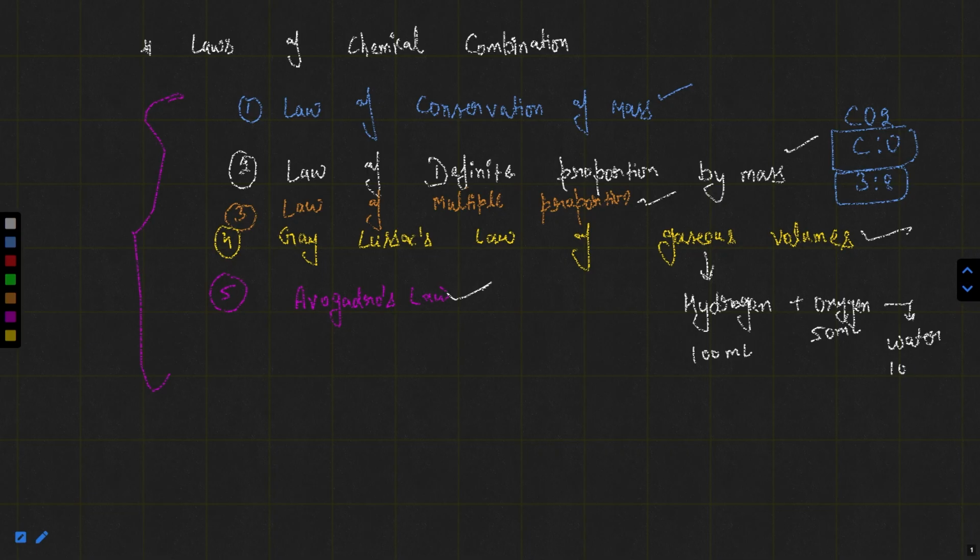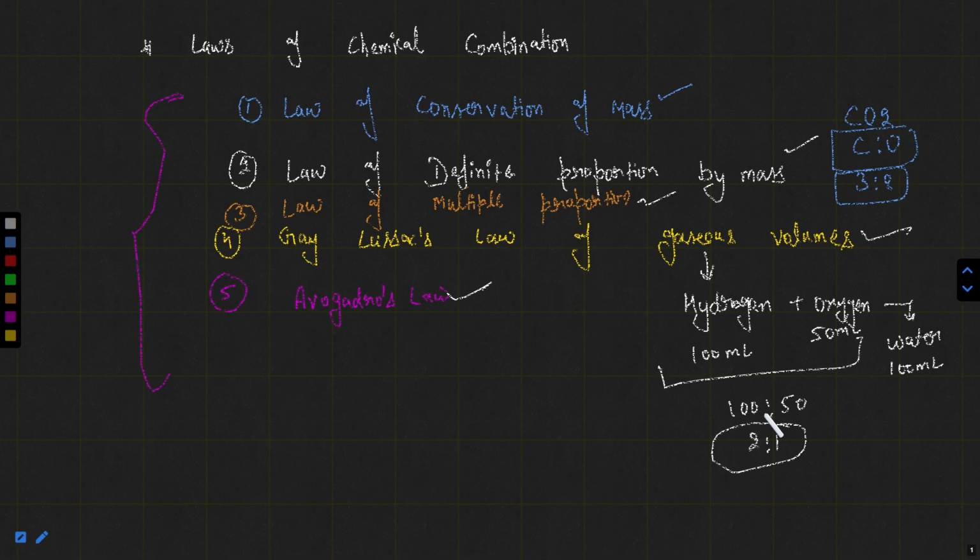You will get 100 ml of water vapor. So these gases are combining in a simple ratio. 100 ratio 50 will be 2 ratio 1. This law is also named as the law of definite proportion by volume.